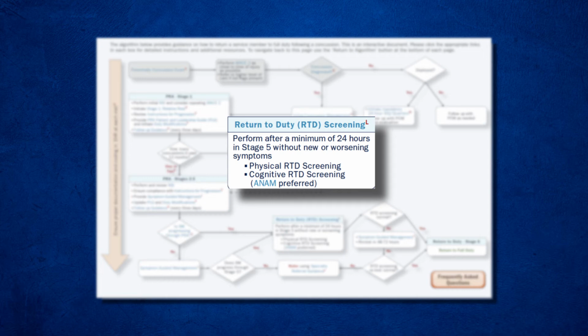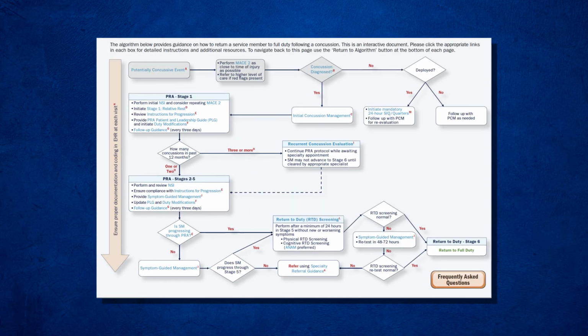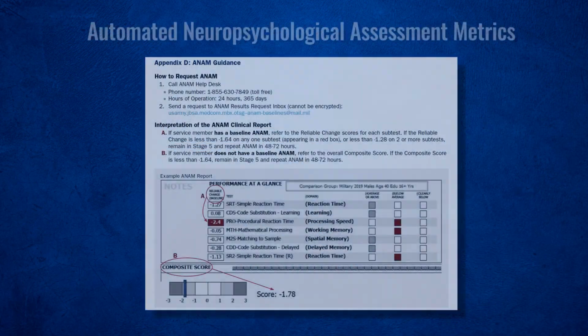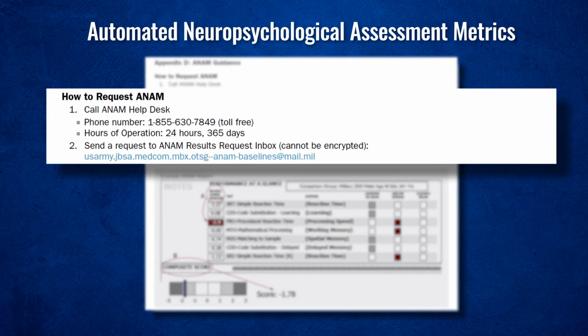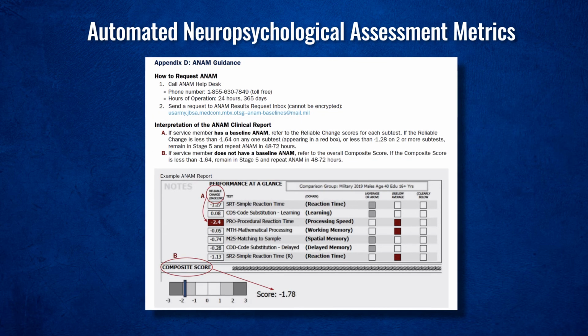The preferred neurocognitive assessment is the Automated Neuropsychological Assessment Metrics Test, also known as the ANAM. Ordering the ANAM is simple, and the ANAM is available at most MTFs. Appendix D in the PRA tells you how to request an ANAM. As you can see, you can either call the help desk at 855-630-7849, or you can email the request inbox at the address listed on the screen. There is someone at the help desk 24 hours a day, 365 days a year.